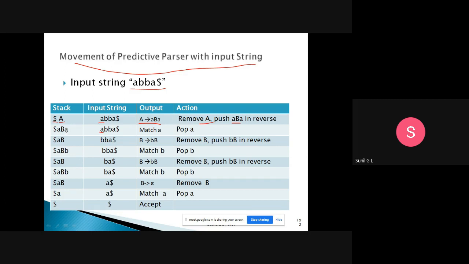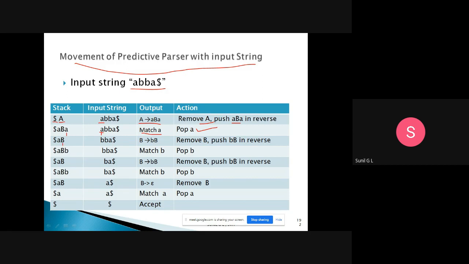Then the input string will be matched. Here the top of the stack points here and the input pointer points here. The top of the stack is terminal A and the input string is terminal A. Both are matched, so match A. When these are matched, pop from the stack. That A value will be popped from the stack. Now the top of the stack points to B.